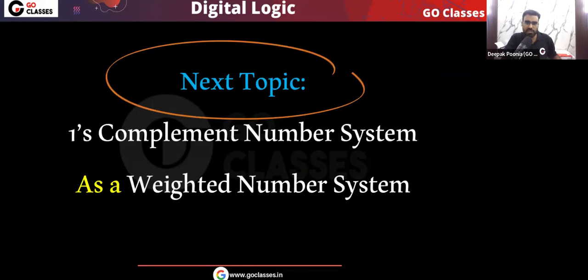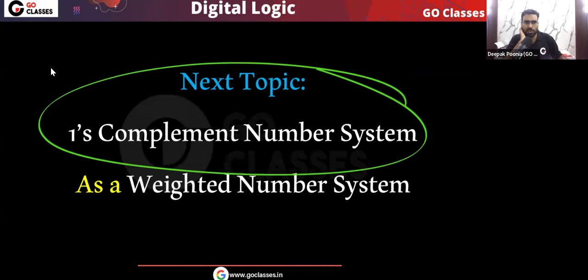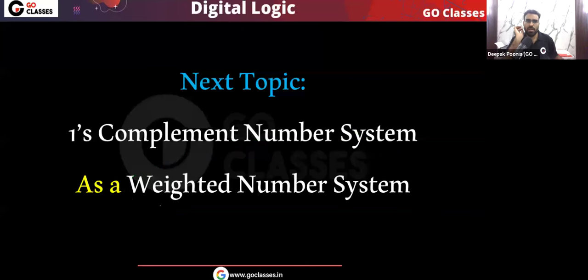Let's see the next topic, that is one's complement number system as a weighted number system. Let me tell you a very important and interesting point about it: one's complement number system is also a weighted number system. But what is interesting is that in the standard resources, nothing is given for one's complement number system, whether it is weighted or unweighted.